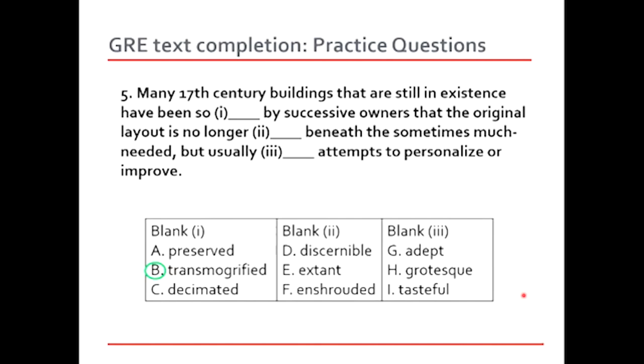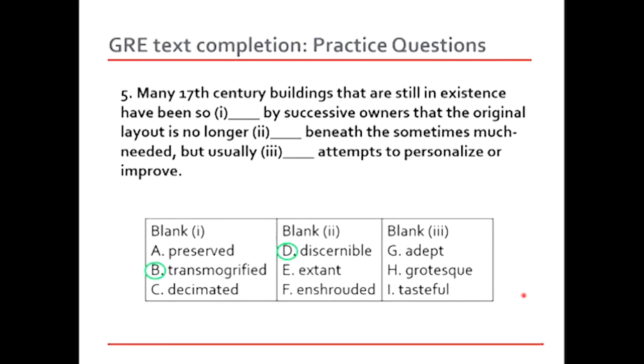Extant means that it's surviving. The original layout is no longer dash beneath the sometimes much needed, but usually dash attempts to personalize or improve. So the right answer in this case is going to be discernible, because it's no longer visible. Look at the preposition that follows, beneath the sometimes much needed. It's like a layer that's maybe hidden beneath the new layer that's there on the building. So indiscernible makes more sense, and enshrouded does not make perfect sense over here.